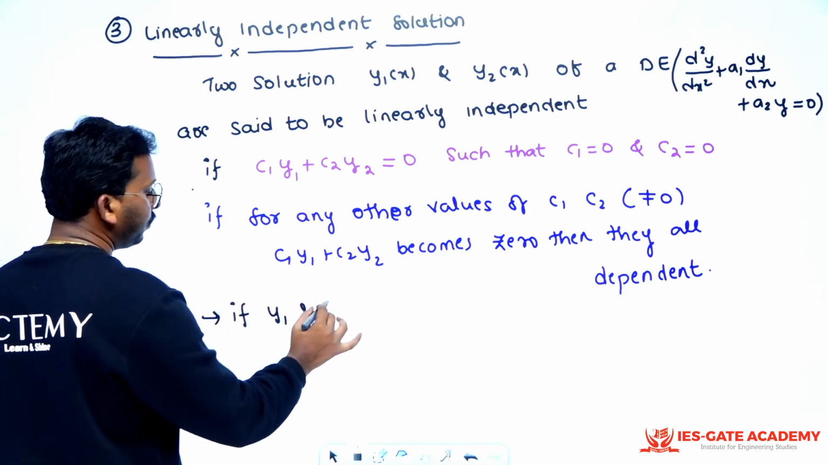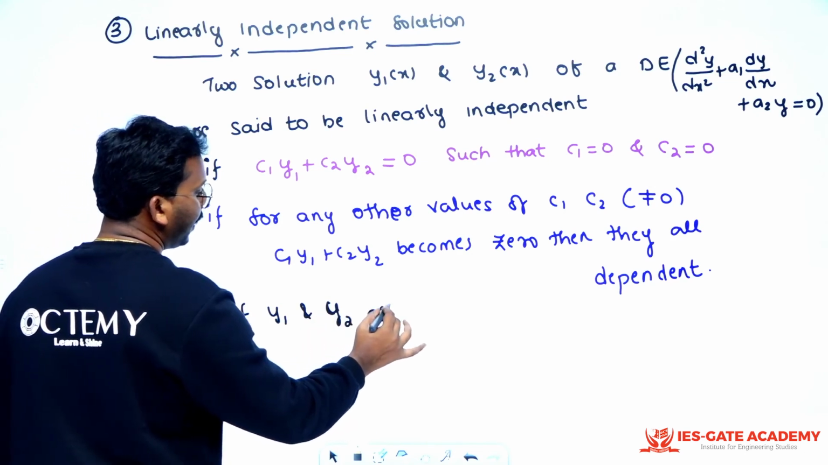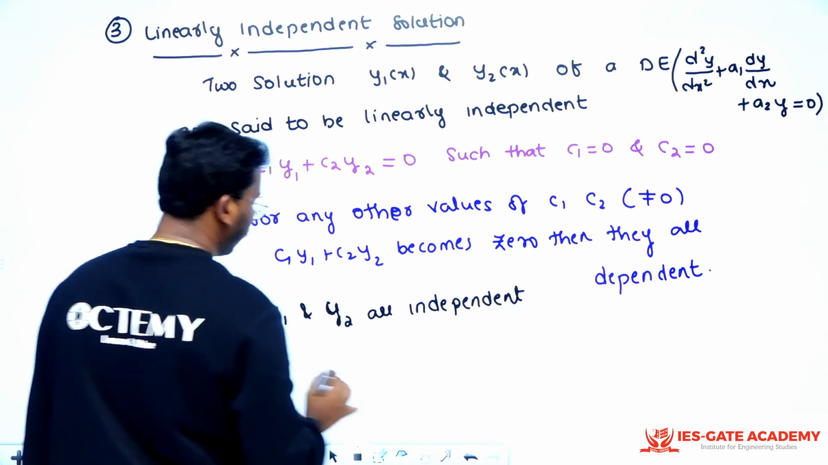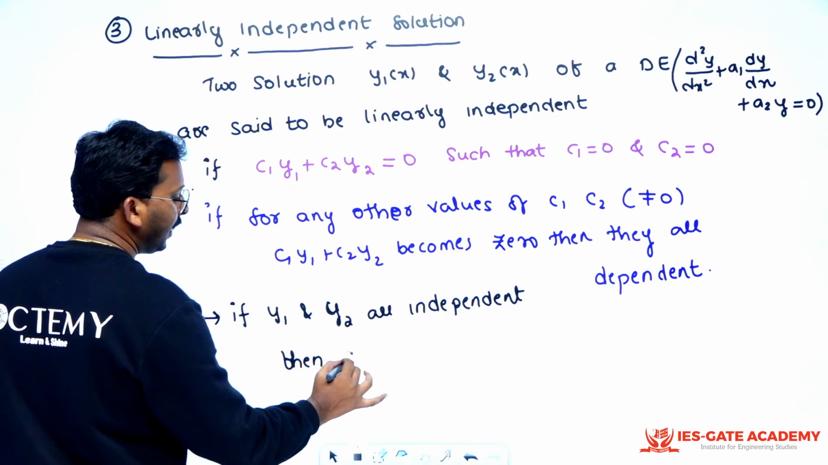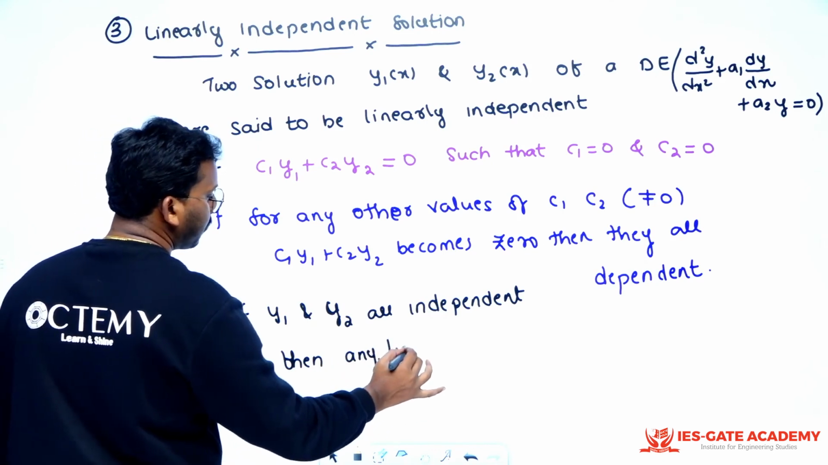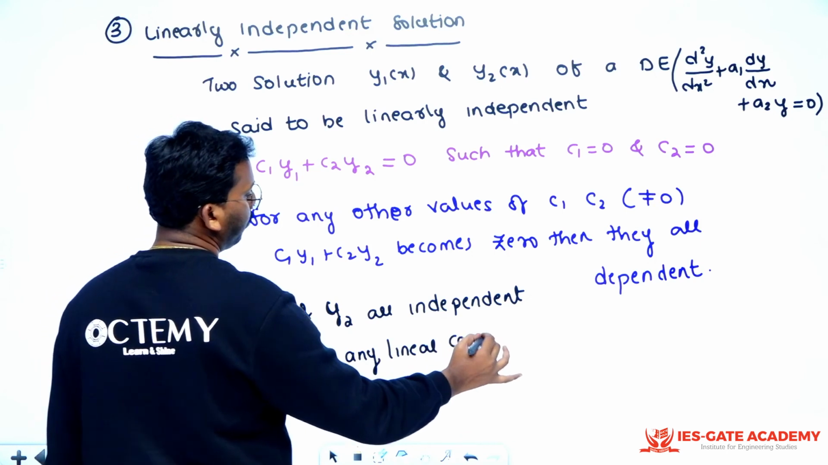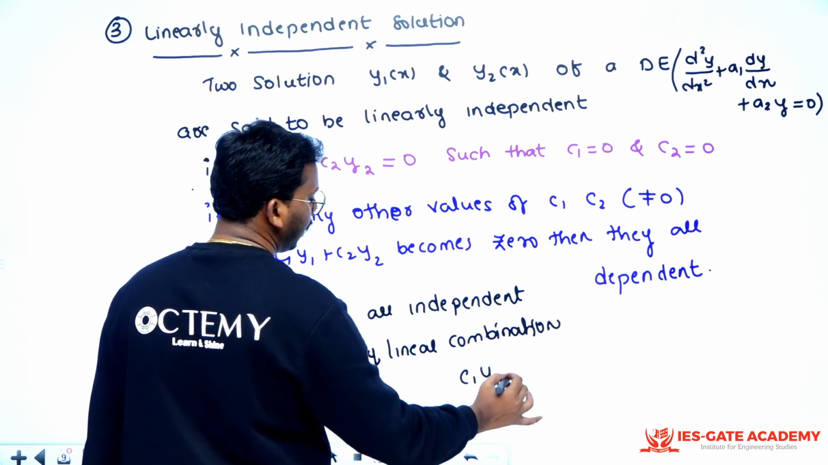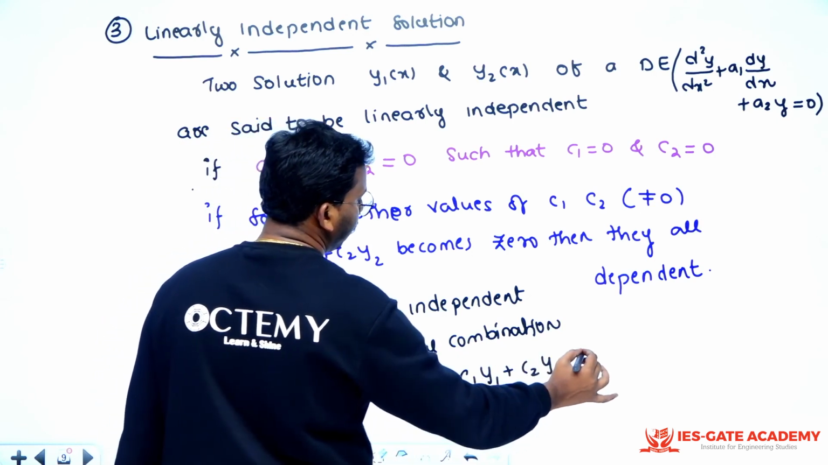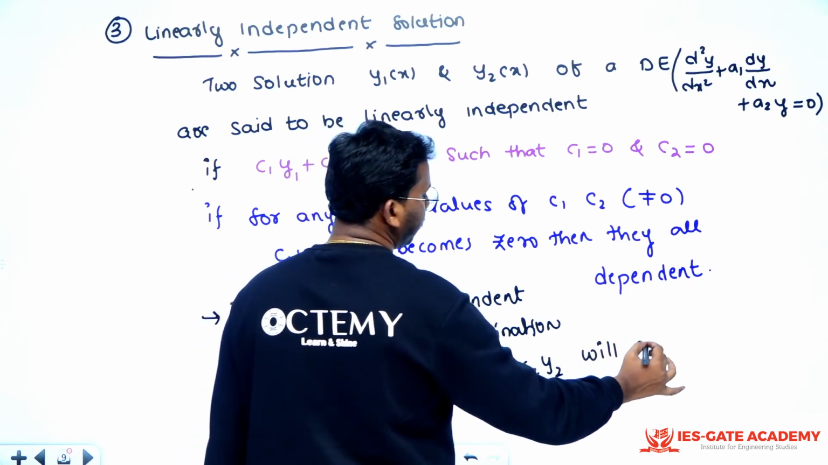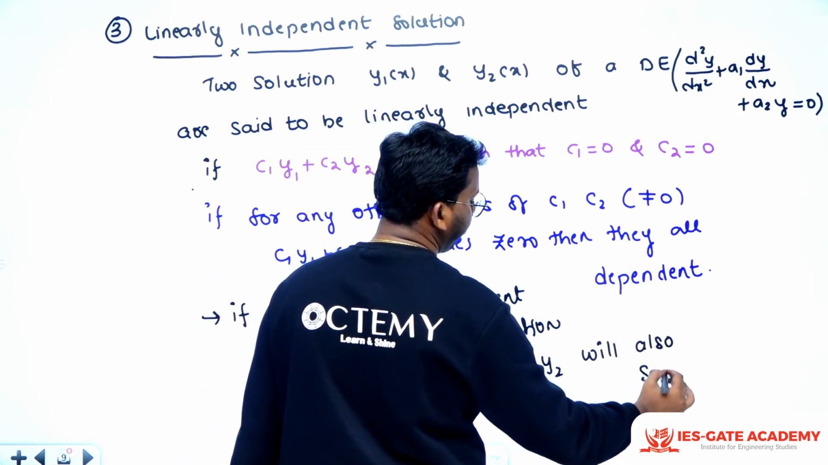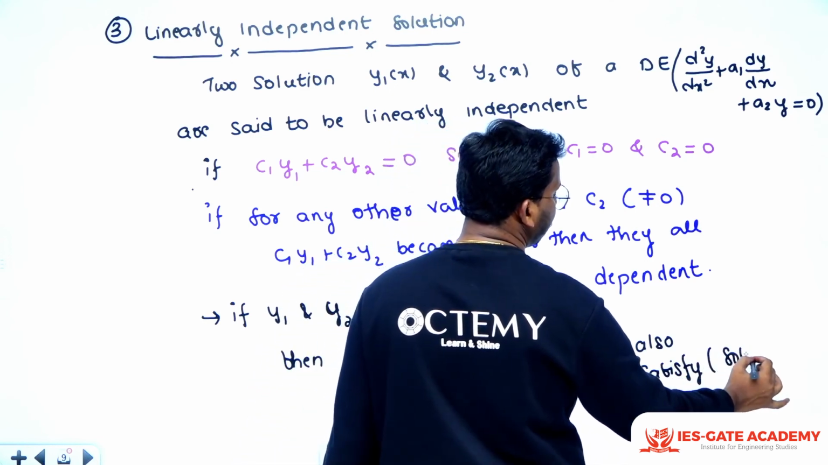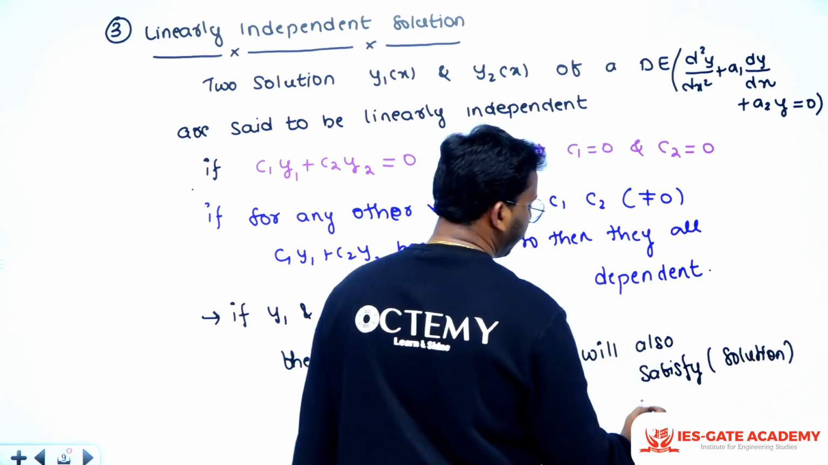If y1 and y2 are independent, then any linear combination, C1 y1 plus C2 y2, will also satisfy, that is, will also be a solution of the given differential equation.